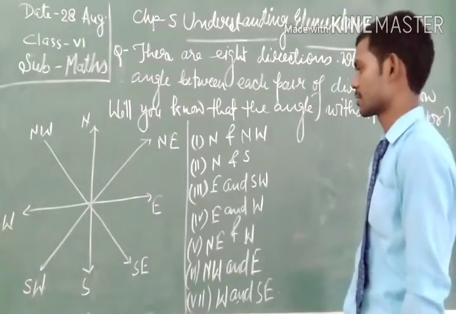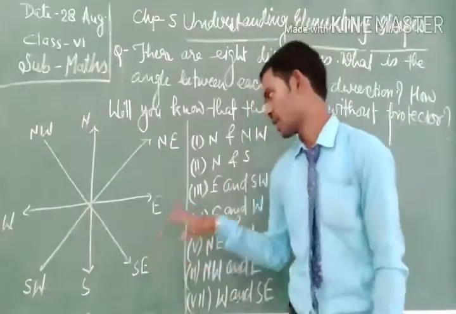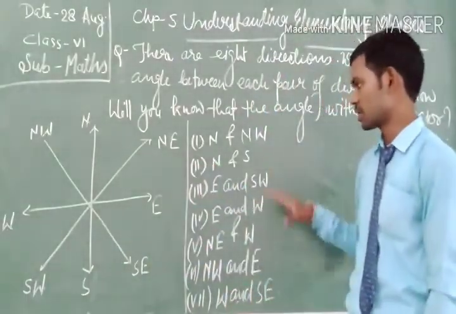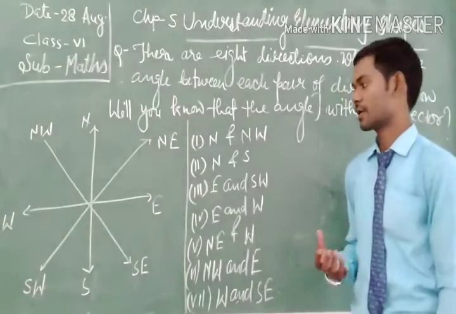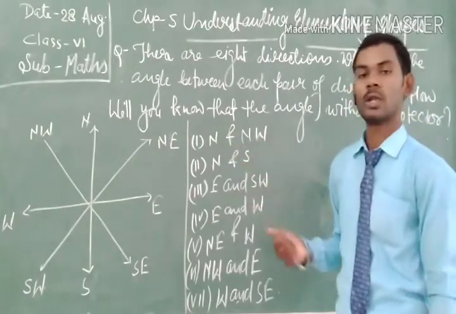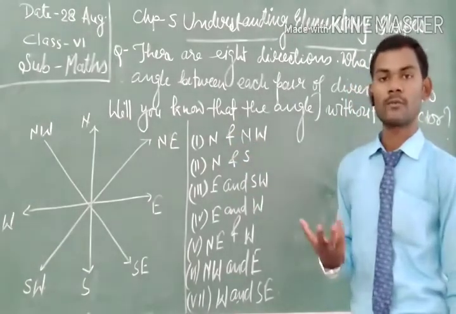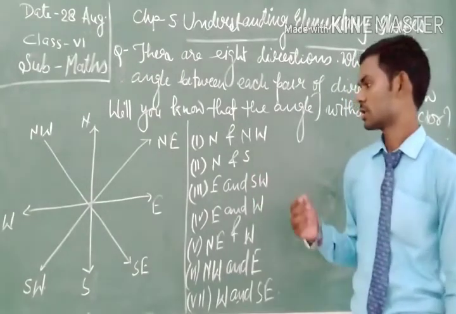So there are eight directions given, and there are seven questions listed for which we have to find out the value of the angle, meaning what angle is formed between two directions. So let us see.